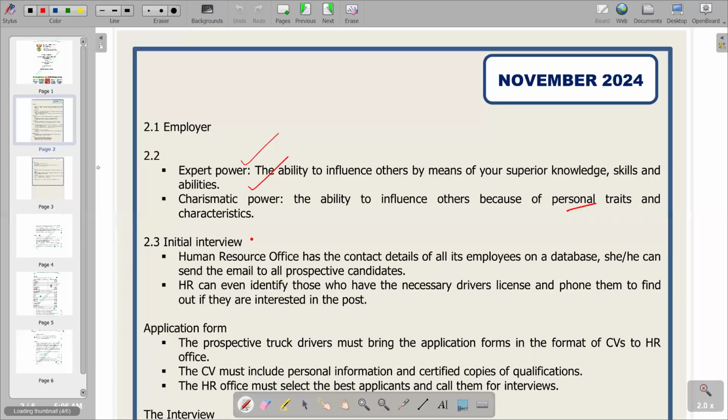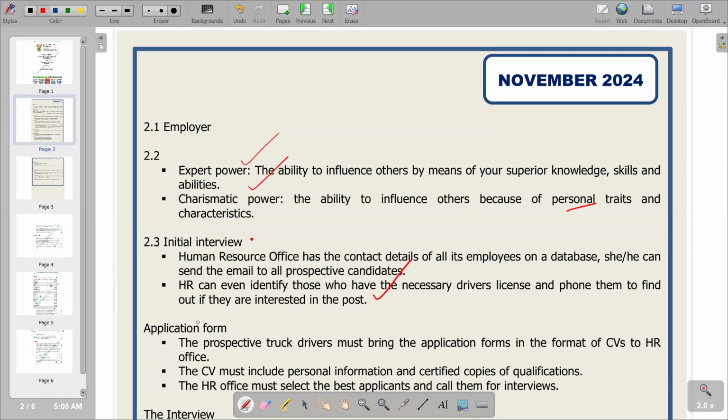So if we come here, you see that the second point that we have is that HR can identify those with the necessary driver's license and phone them to find out if they are interested in the post. So it is very important to make sure that you consult the prospective candidates to find out if they are really interested in the position that is there. So that is what we have on the first step.